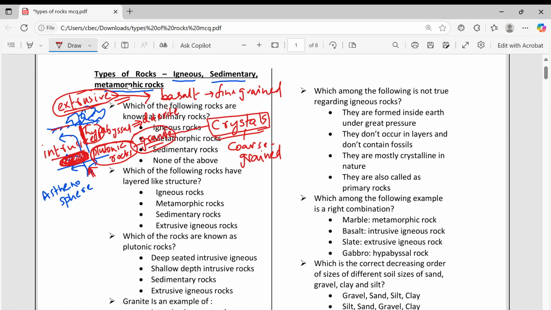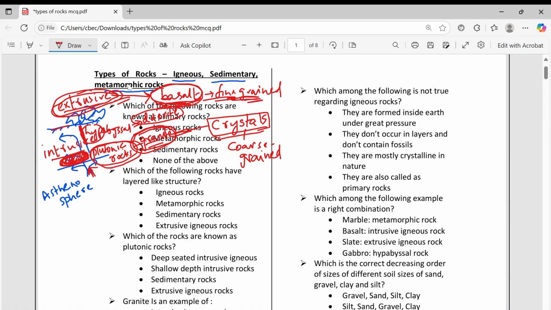Plutonic rocks such as granite are very strong, and we use granite in construction. Basalt is fine grained and not that strong, with a glassy structure, so it will break easily. So granite is a plutonic rock example, dolerite is the hypabyssal rock example, and extrusive rocks, which come outside the surface, have basalt as an example.